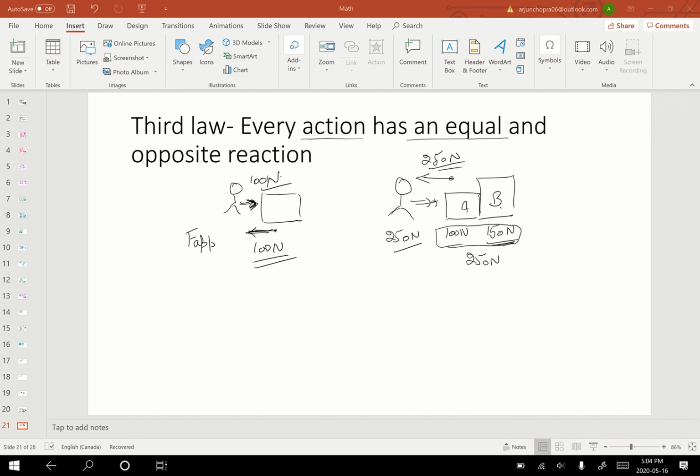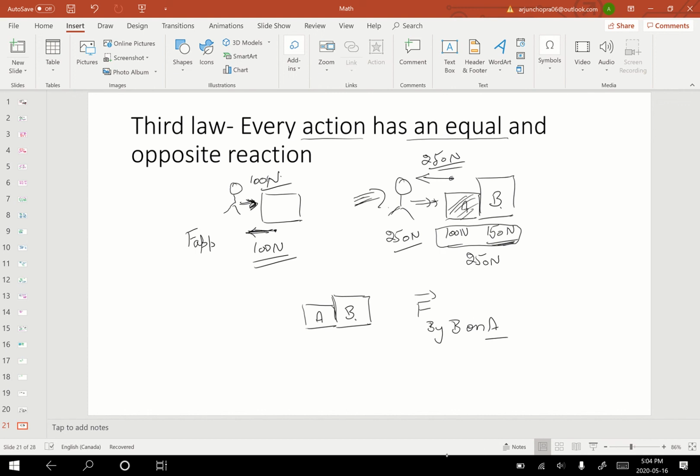Now try and understand how much force box B is applying back on A. That's what I wanted to find out, let's say. So again, I'm going to go back to this diagram.